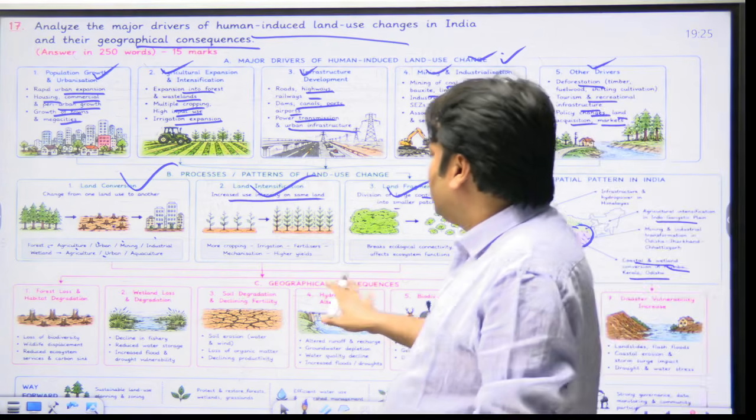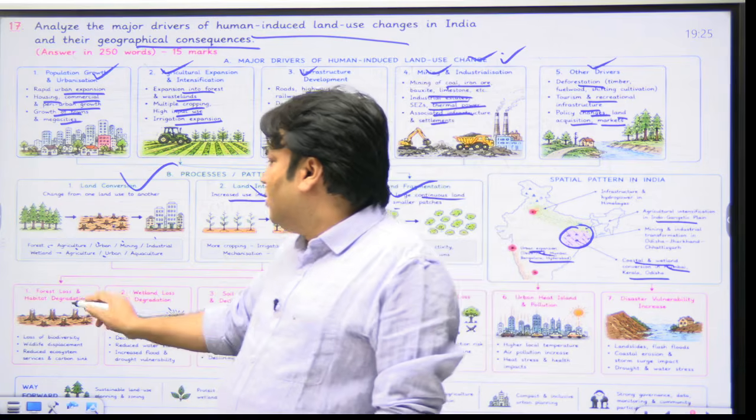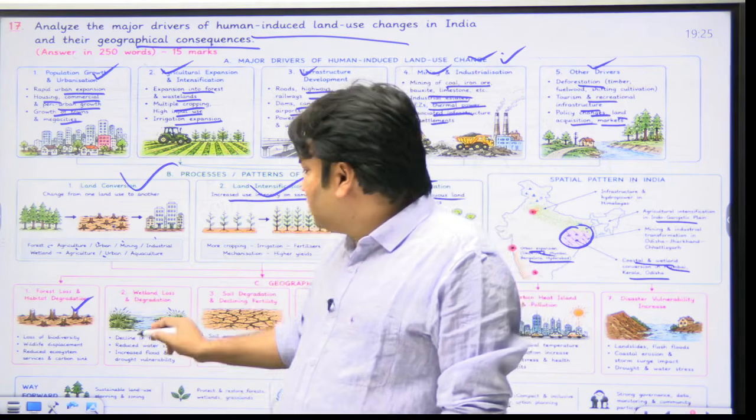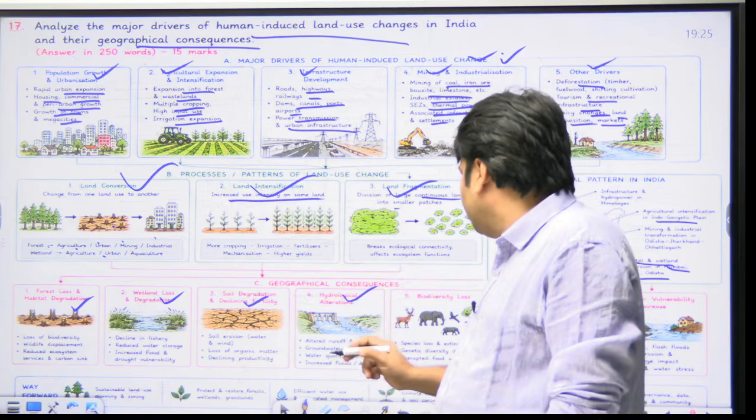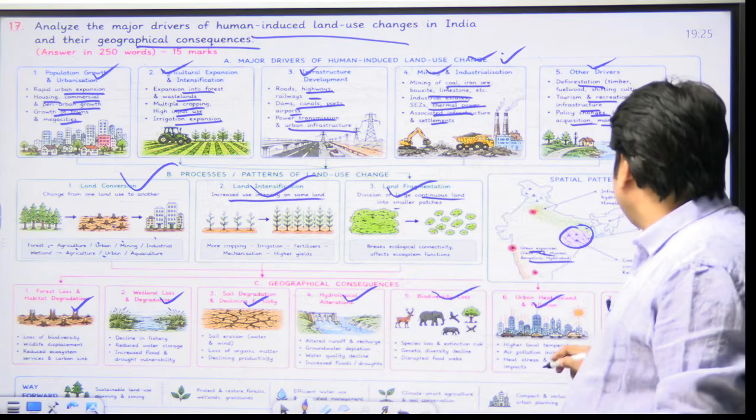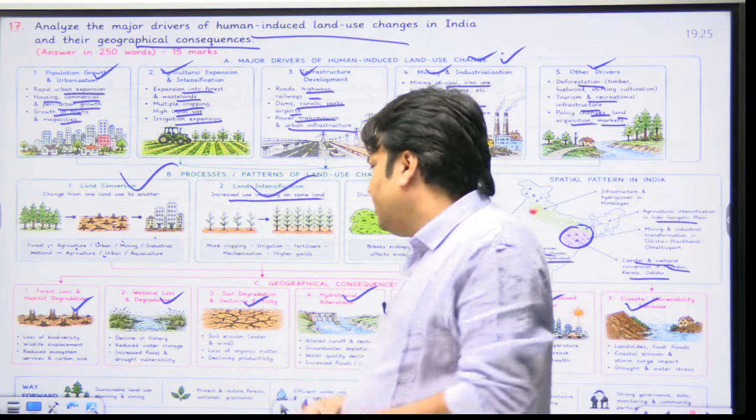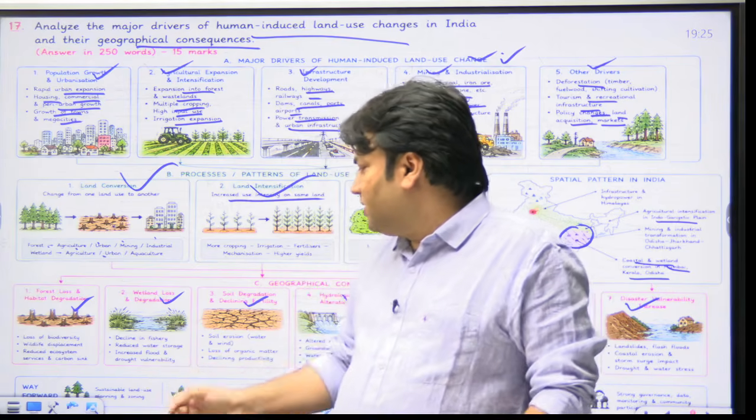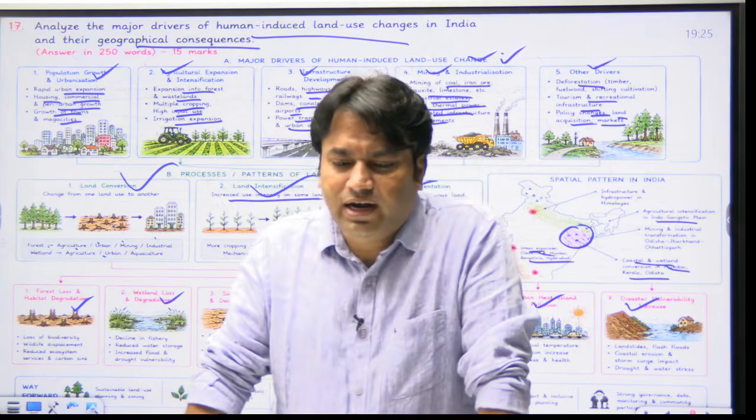Now, what are the geographical consequences? The geographical consequences are forest loss and habitat degradation, right? Wetland loss, soil degradation, declining fertility, hydrological alterations, biodiversity loss, urban heat island and pollution, disaster vulnerability increase, right? And what is the way forward suggestion? So we should promote sustainable land use planning and zoning, protect and restore forests, wetlands and grasslands.